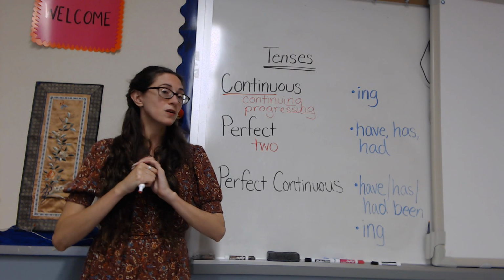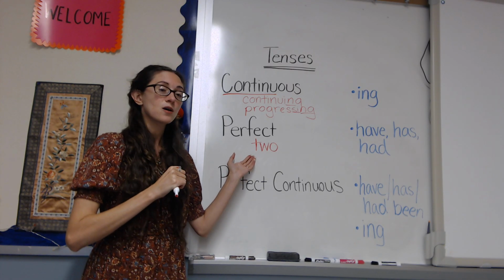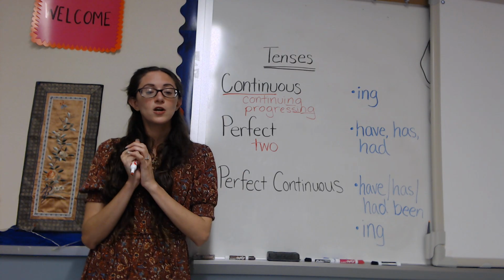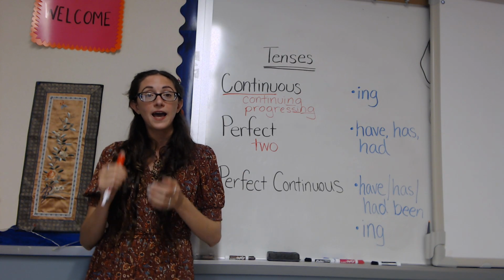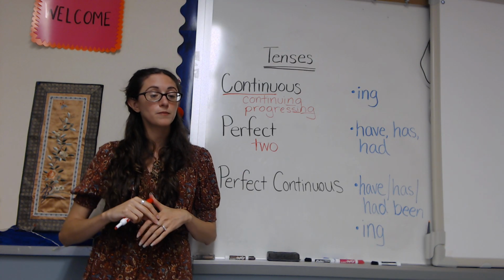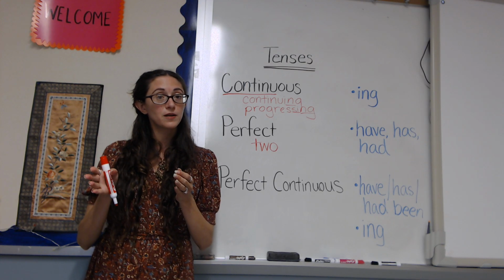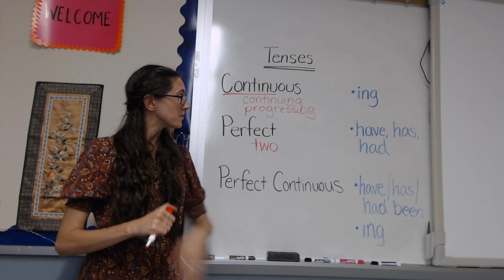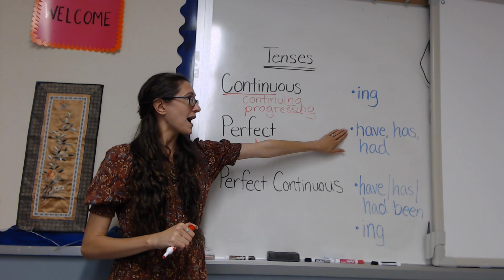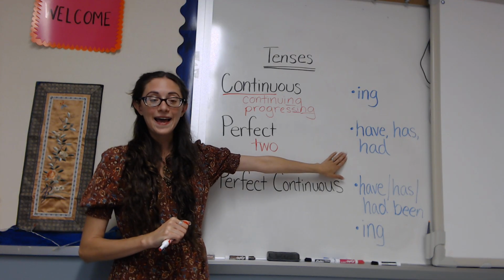So an example of a past perfect sentence would be, I had talked to him before I went to school. So there are two things happening, one before another. So there we use the have, has, or had.